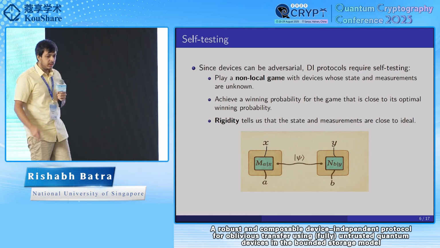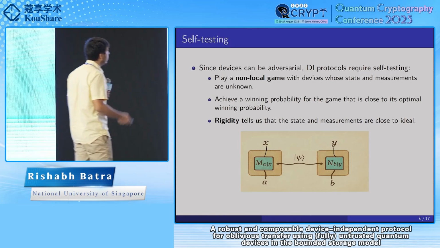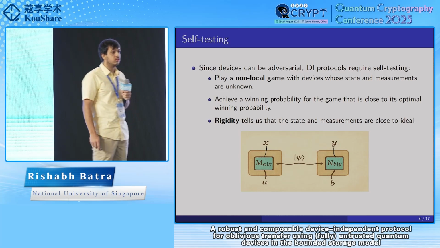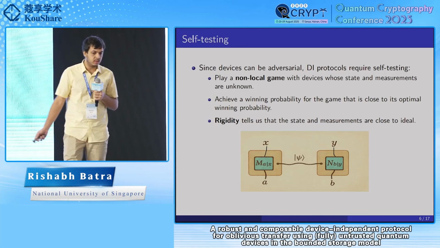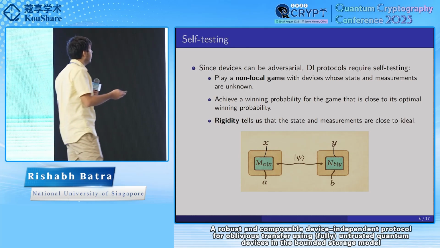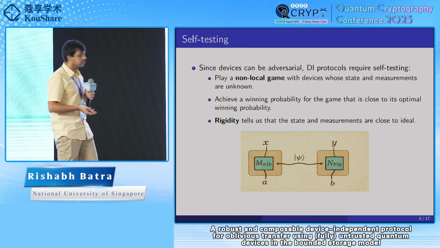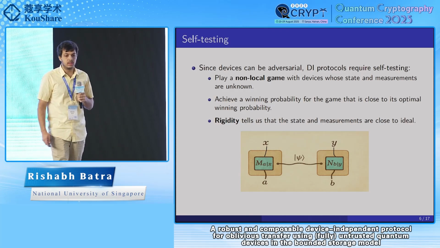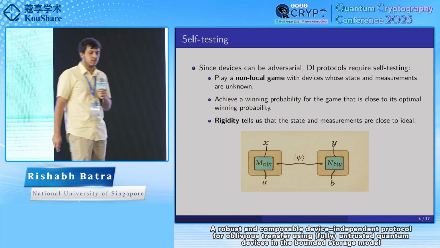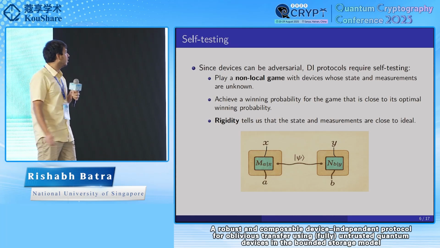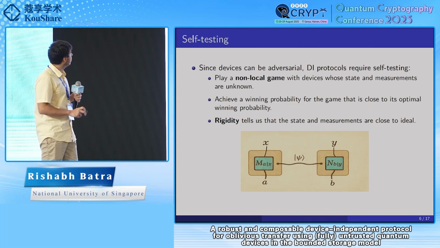Because the devices are adversarial, device-independent protocols require testing of the devices. The typical way in which we do this is we play a non-local game with devices, which could be adversarial, so that states and measurements are unknown. And if we are able to achieve a winning probability for the game that is close to the optimal winning probability, then rigidity would tell us that the states and measurements of the devices are close to those in an ideal non-local game.